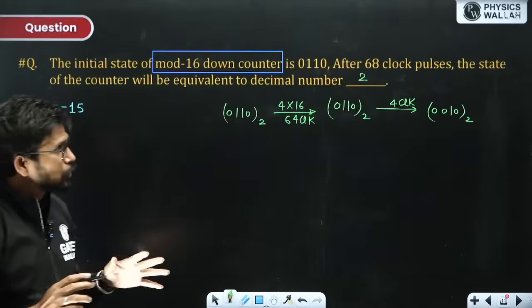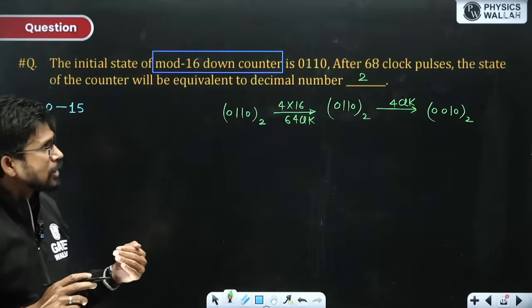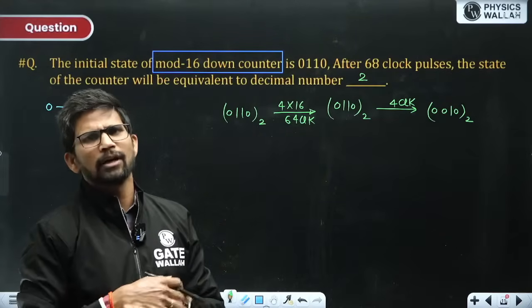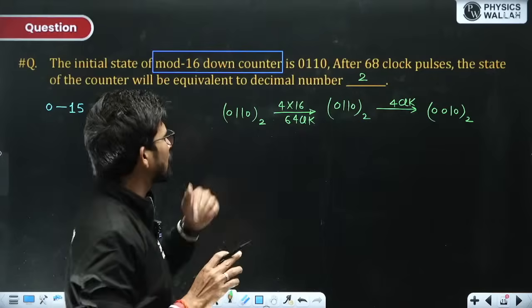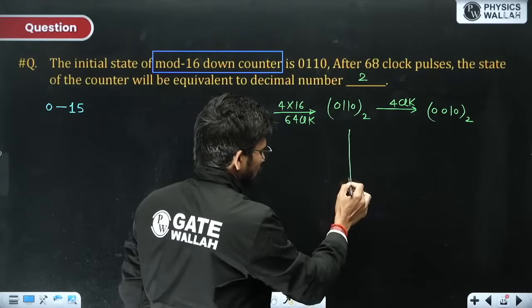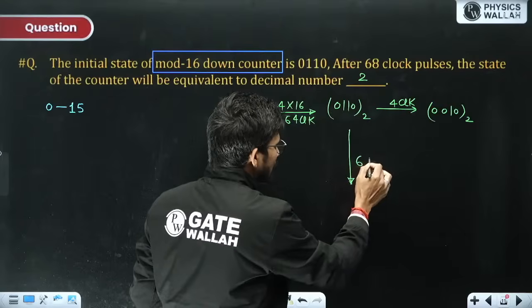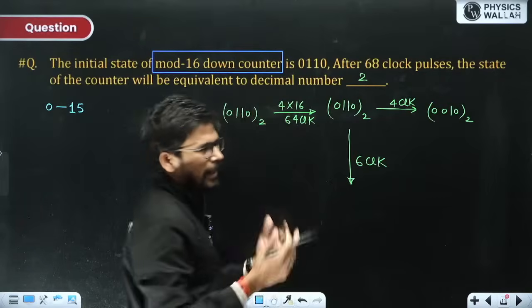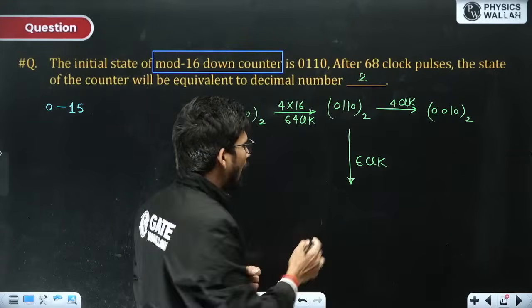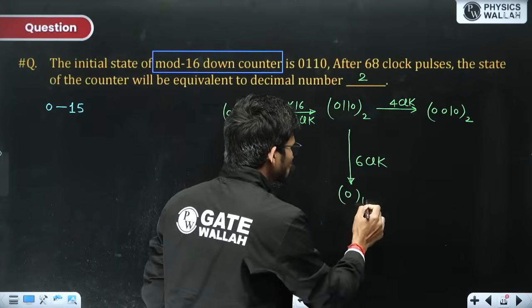If I ask you, let's say, after 74 clock pulses, what will be the state? Now after 64, 10 clock pulses are remaining. Out of those 10 remaining clocks, in 6 clock pulses it will be decremented by 6 and reach 0.